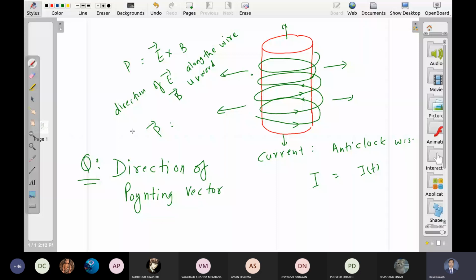So what does it signify? If P is some vector which has some magnitude and the direction is outward, P कोई vector है जिसका कोई magnitude भी होगा.